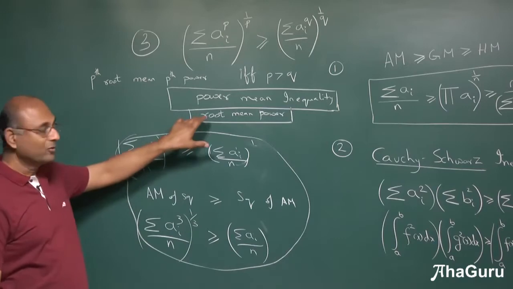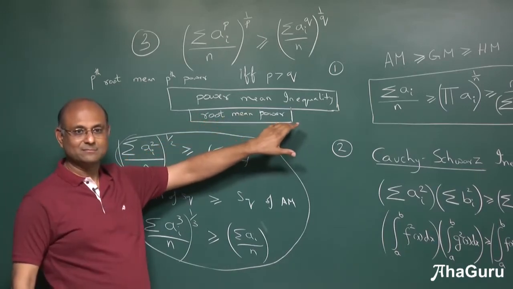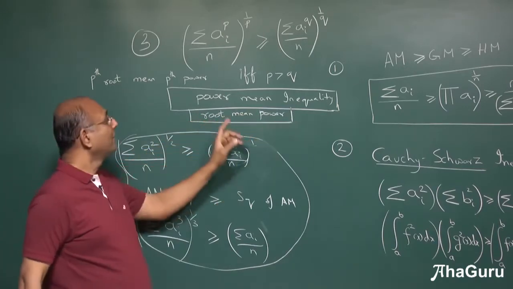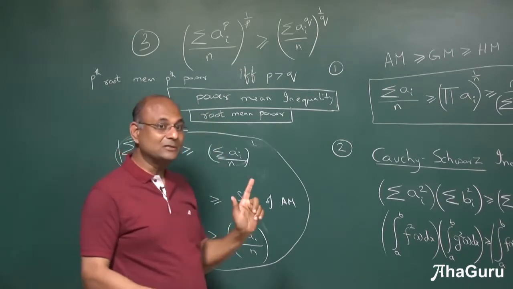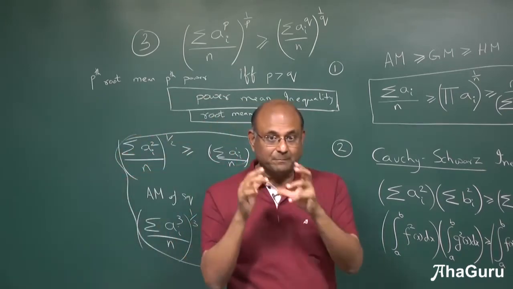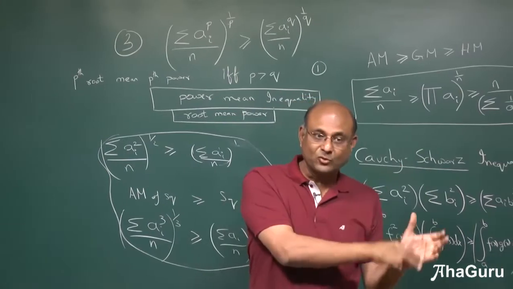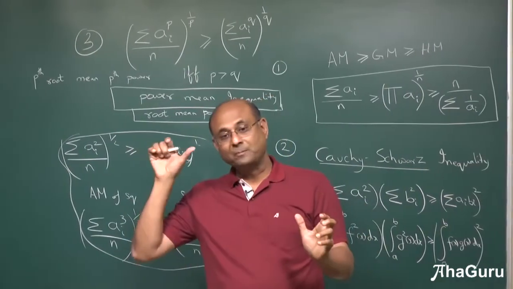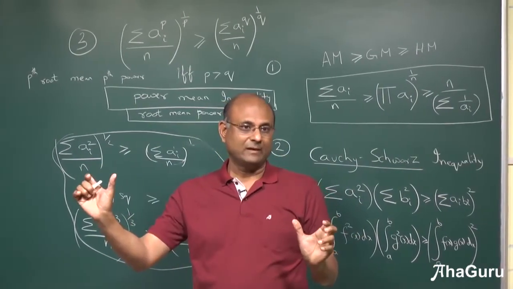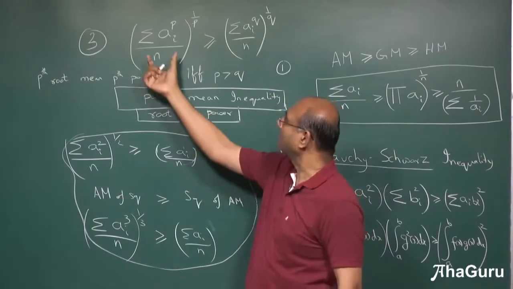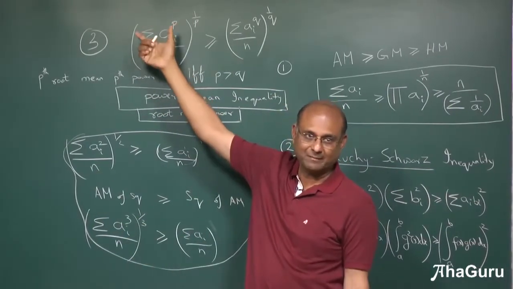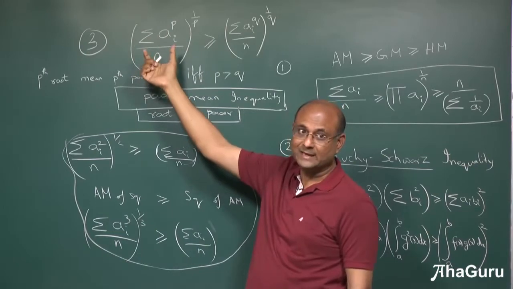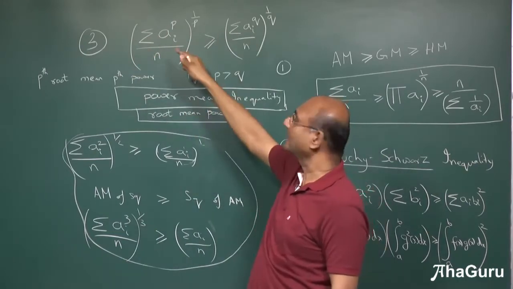It is like saying root mean square inequality. Root mean power inequality tells you if the powering term p is greater than the powering term q, then the power mean here is greater than the power mean there.